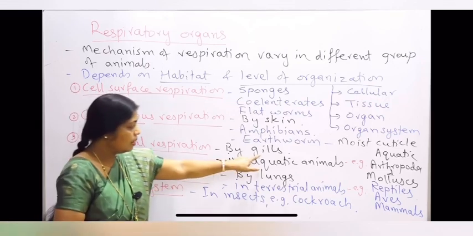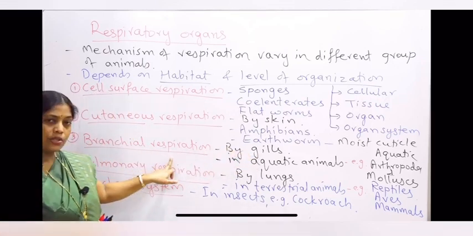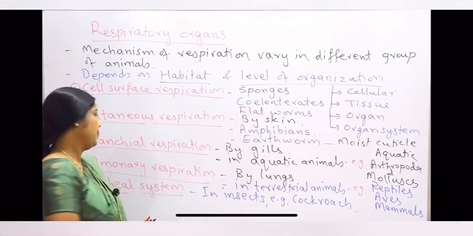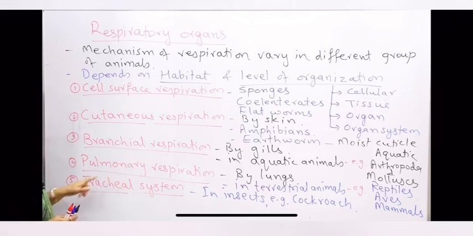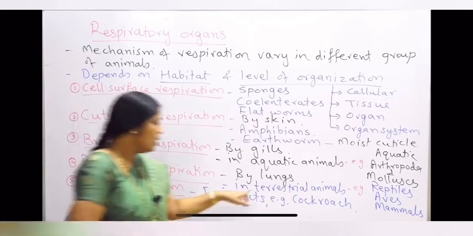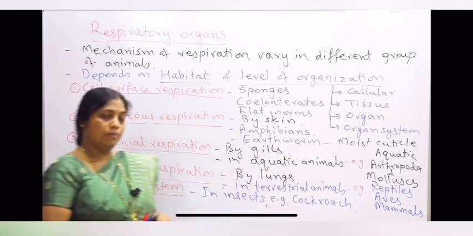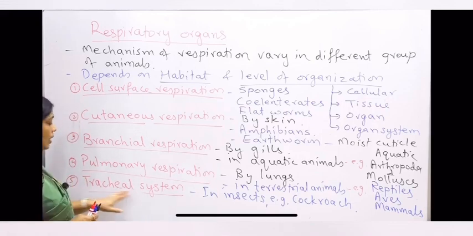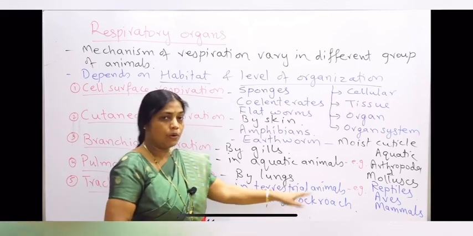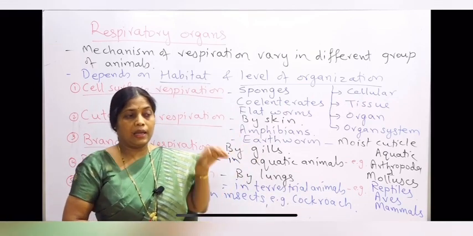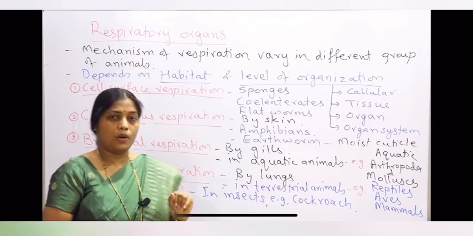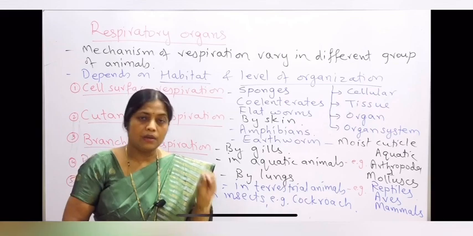If respiration occurs with the help of gills, it is called branchial respiration, which is seen in aquatic animals like the aquatic arthropoda and mollusca. If respiration occurs by lungs, it is called pulmonary respiration, and lungs are the respiratory organs in terrestrial animals like reptiles, birds and mammals. And the tracheal system is a special respiratory system found in insects as in cockroach, where the tubes are directly connected to every cell. Okay, so this is all about the respiratory organs. The next topic we will take up is the human respiratory system.